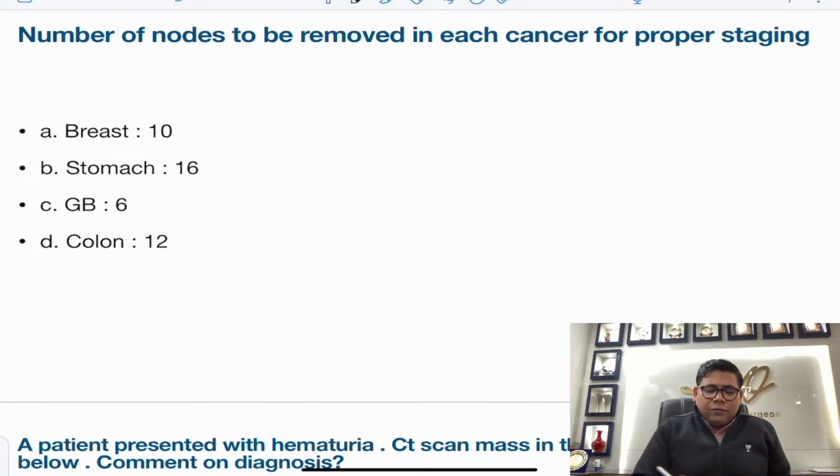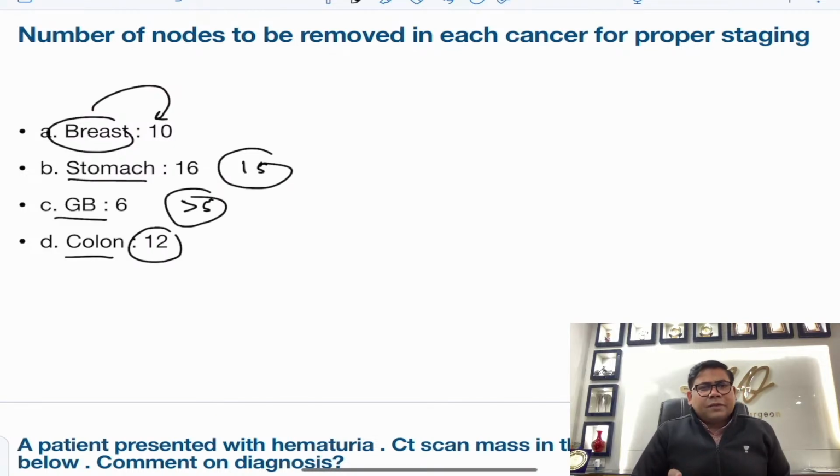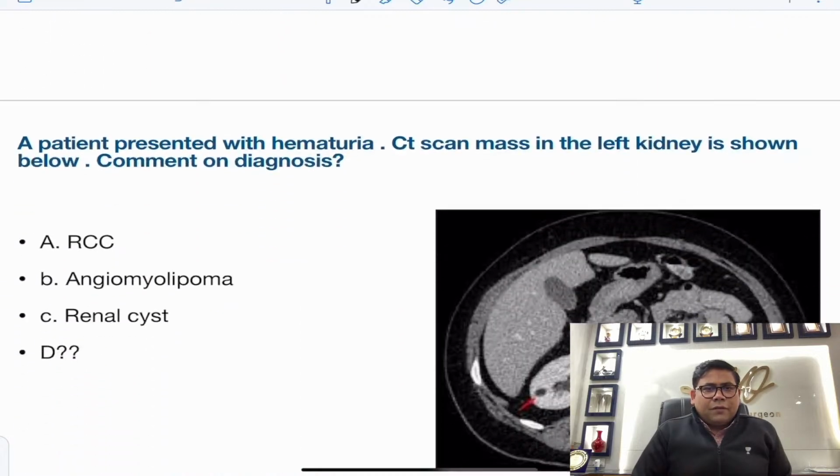Number of nodes, if you have to match the following, breast is 10, stomach is 15 lymph nodes, so 16 is acceptable, colon is 12 lymph nodes, and gallbladder anywhere more than 5 is sufficient. So this is what is the order that we have.